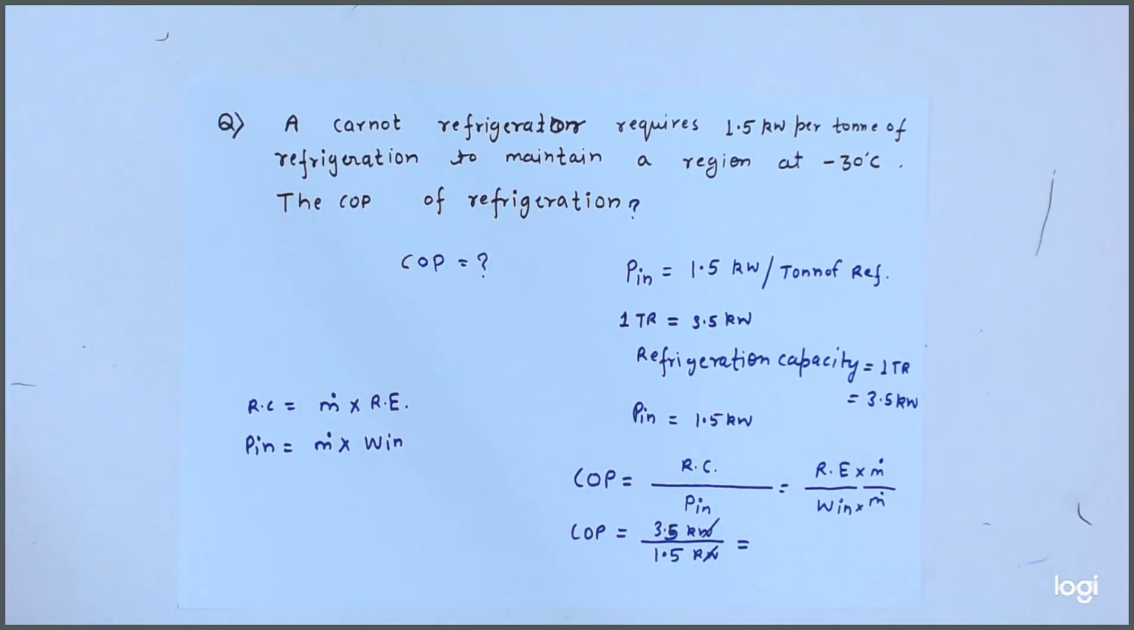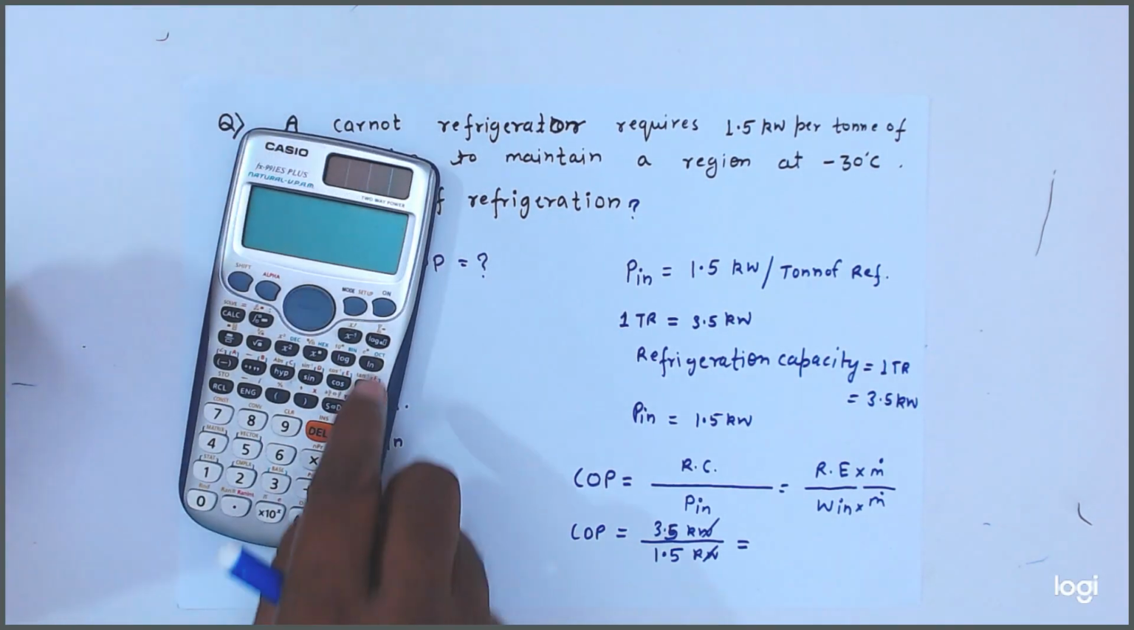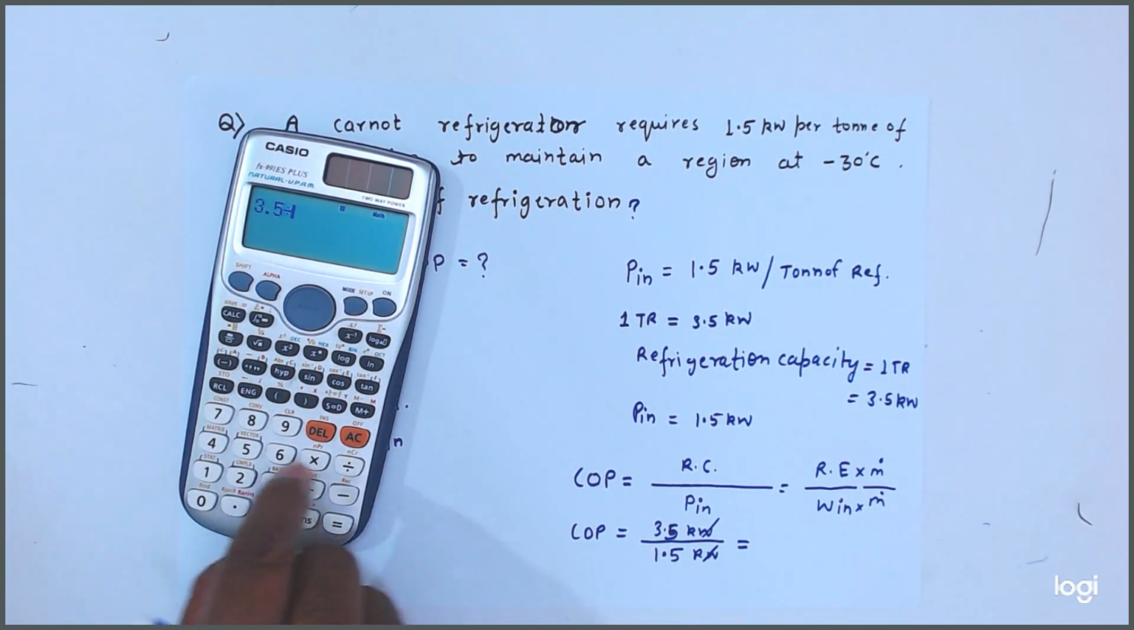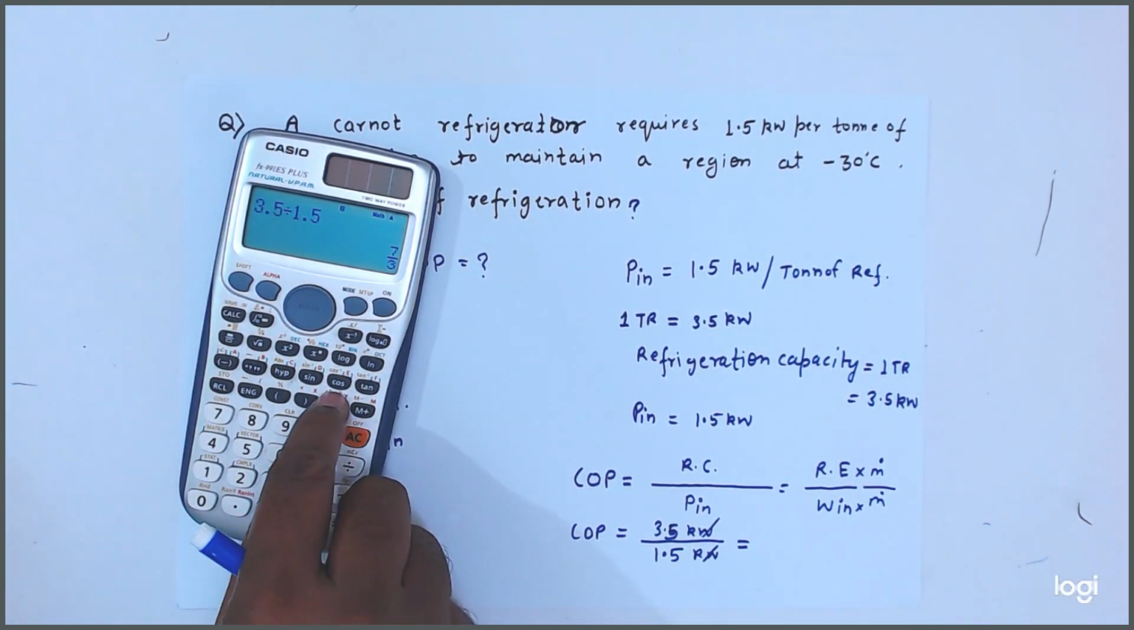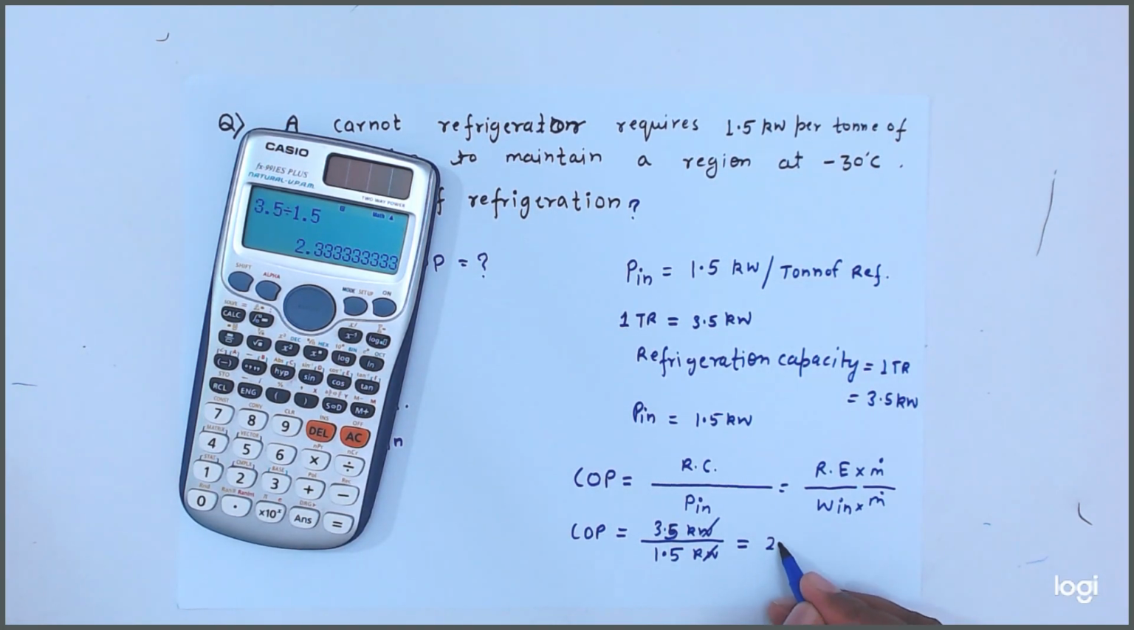COP is equal to 3.5 divided by 1.5. 3.5 divided by 1.5 is equal to 2.33. 2.33 is the COP. Getting friends? COP is equal to 2.33. Answer.